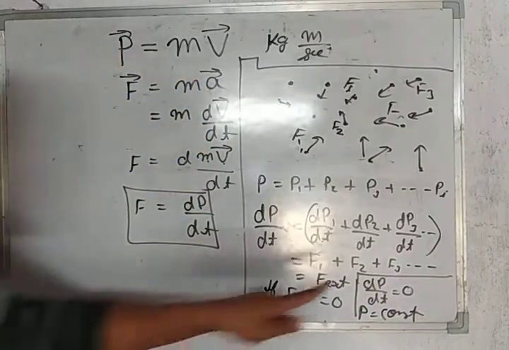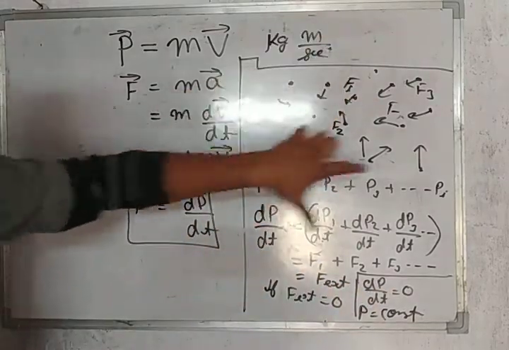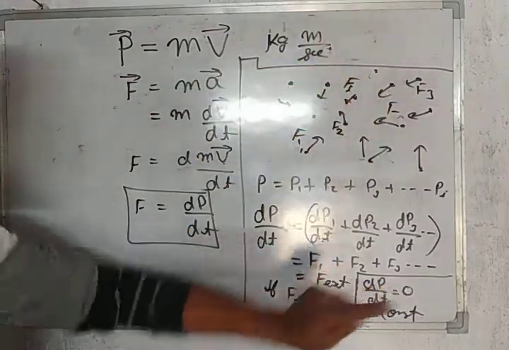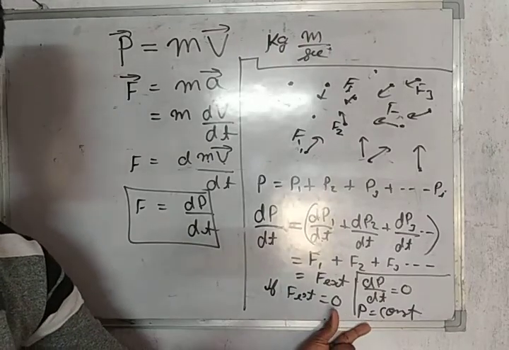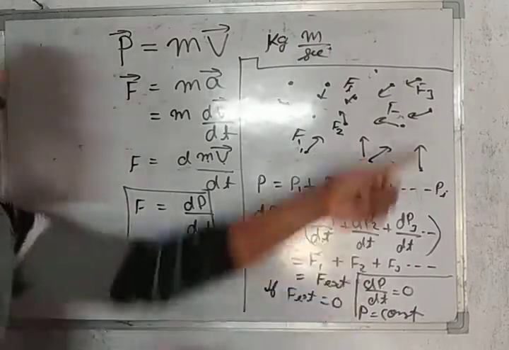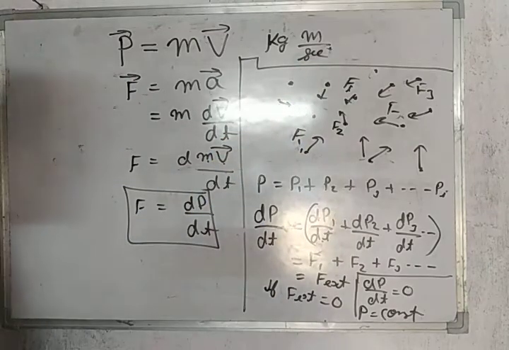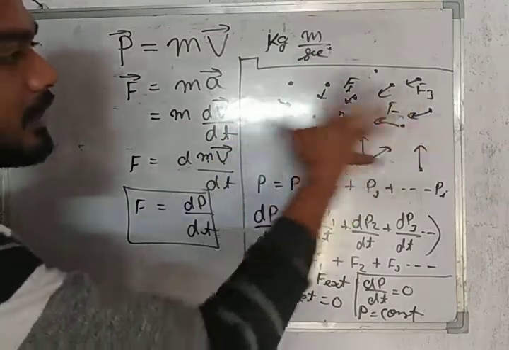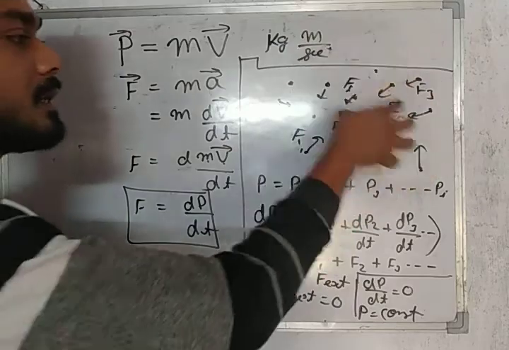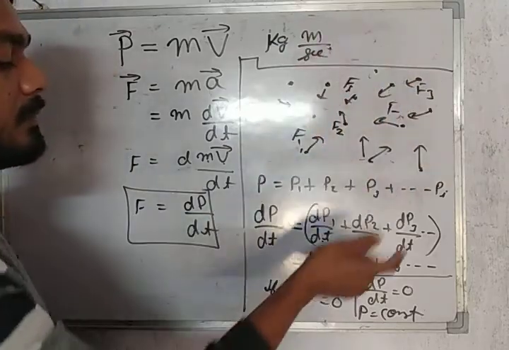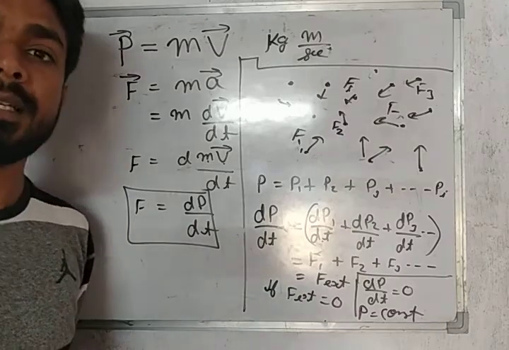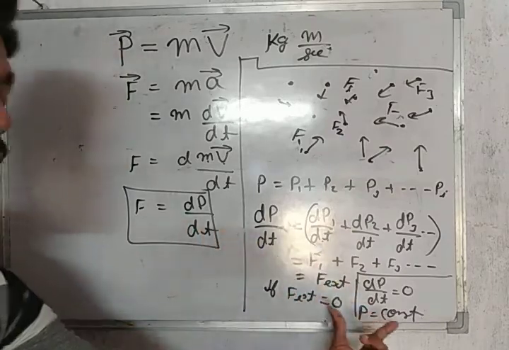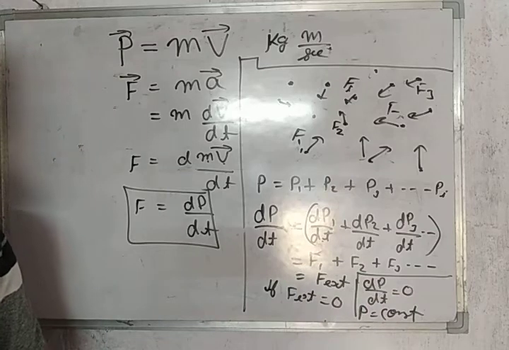It means this P, the total momentum of this system, is constant. It means the momentum is not changing. Which momentum? The total momentum. Momenta of individual particles are changing, but the sum of all these momenta is always constant. It will neither increase nor decrease. That's why this is called the conservation of momentum.